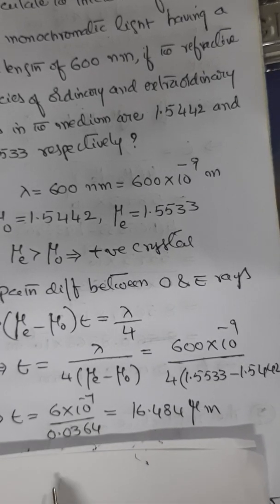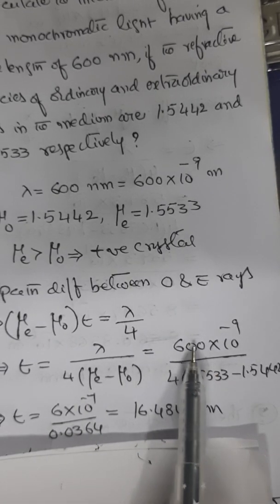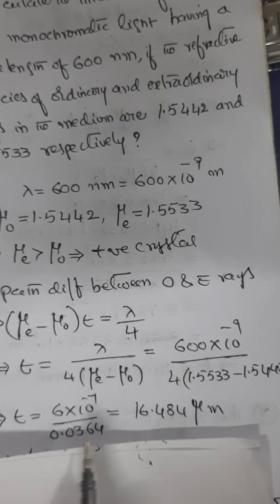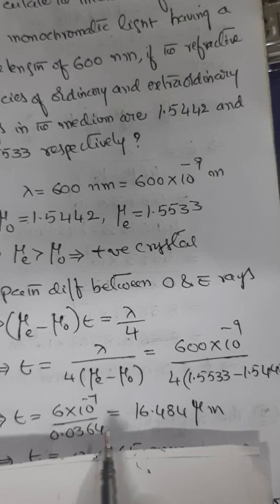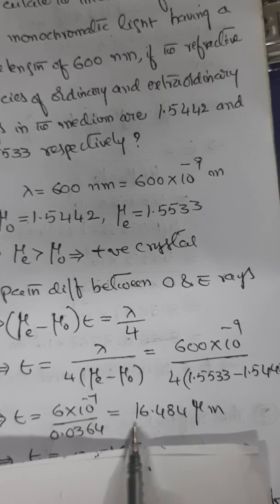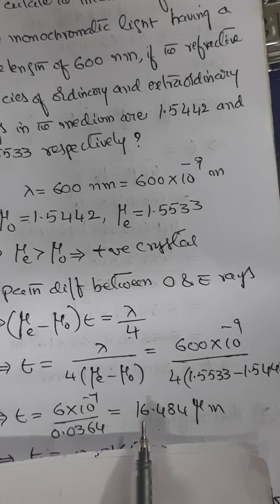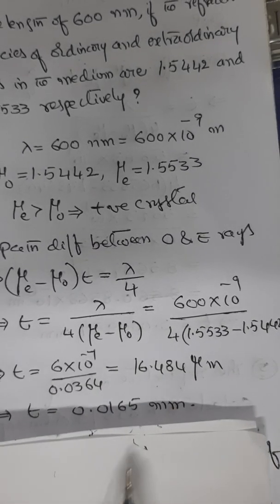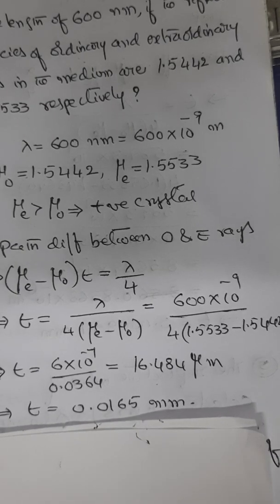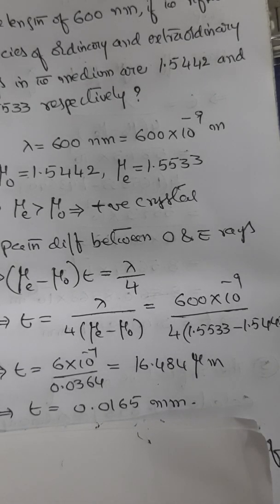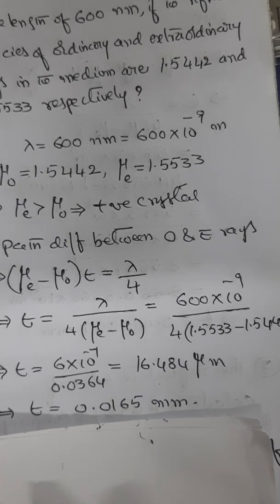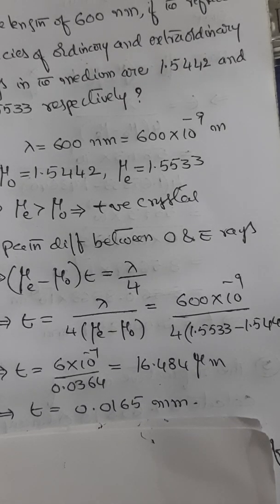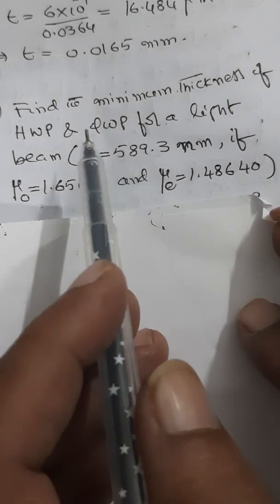This difference is to be multiplied by 4 and the expression simplified. So you will get 6 into 100, which becomes 10 power minus 7, and 4 into this difference gives you 0.0364. Therefore it comes to around 16.484 micrometers. You can convert that into millimeters, of course. So the thickness of the quarter wave plate for that monochromatic light is found to be 0.0165 millimeters.